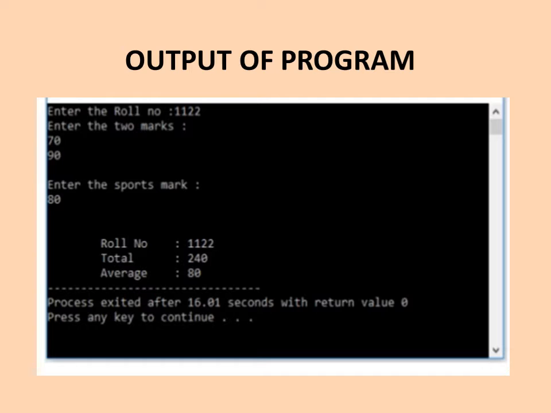Now we'll see the next type of inheritance, that is multiple inheritance. In this type of inheritance, a single derived class may inherit from two or more than two base classes. It is called multiple inheritance. There is more than one base class, so it is called multiple. As the name suggests, multi means many. So in a diagram, class A, class B. From these two classes, class C is derived.